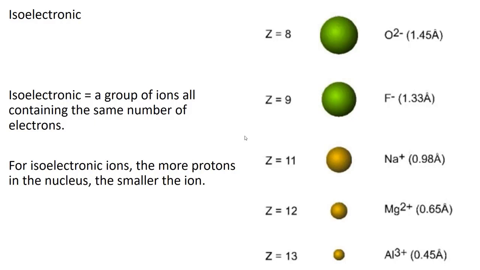And we have a representation, not to scale, of their radius. The O2- is the largest, while aluminum is the smallest. Why do you suppose that is, pupils? Well, I'll tell you why. It's because aluminum has more protons in the nucleus, so it has a greater positive charge that's going to attract those electrons, making it smaller.